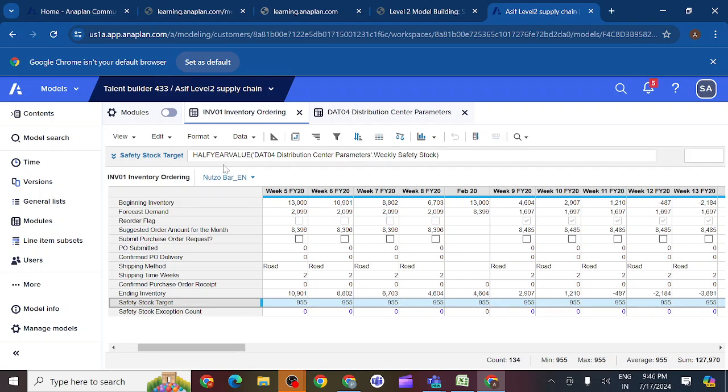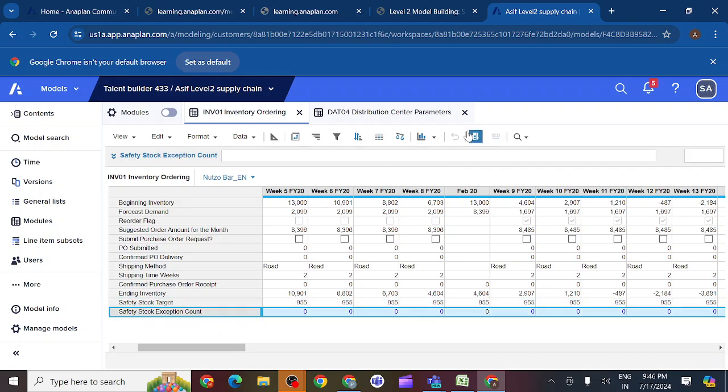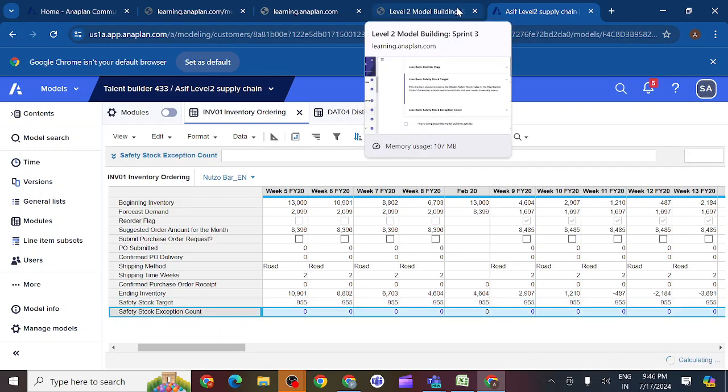Without writing half year value, if I pull from there to here, what happens? We have the details in half year there, and we have the time scale in weeks here. We can't pull directly without half year. Is it correct? Correct. So in this way, we need to understand what is the source and what is the target, and what different dimensions we have for the source and targets. So this way we need to understand. And safety stock exception. So what is safety stock exception?